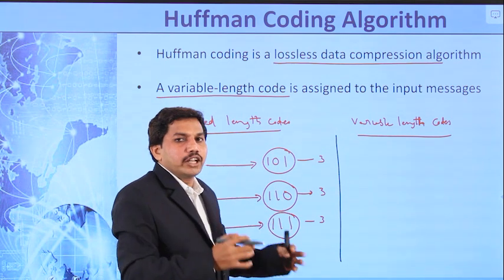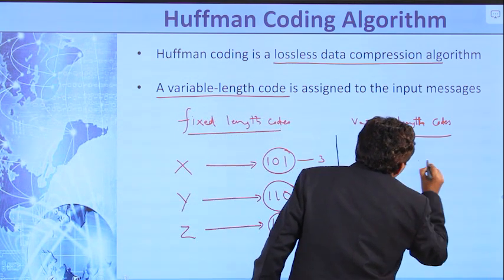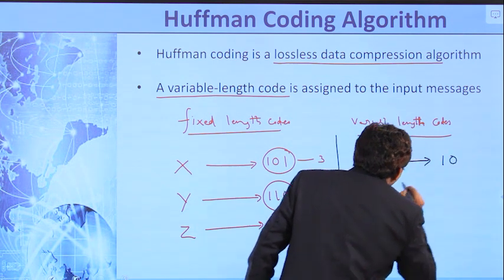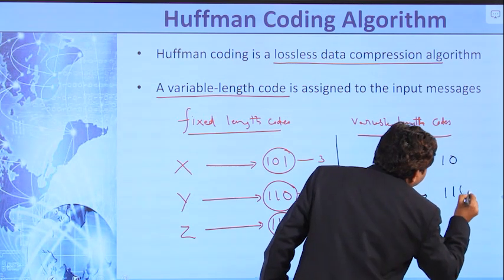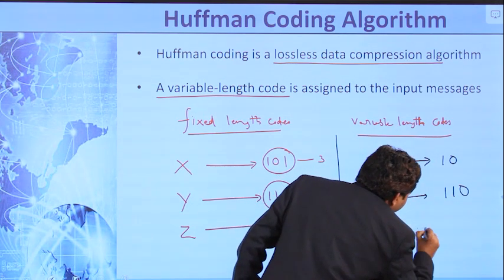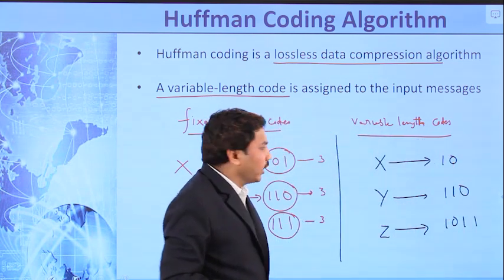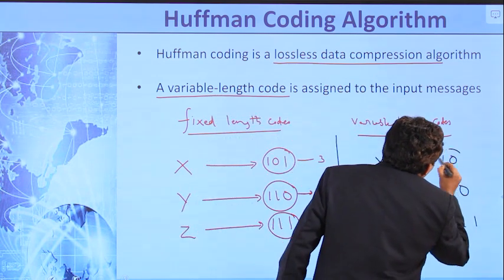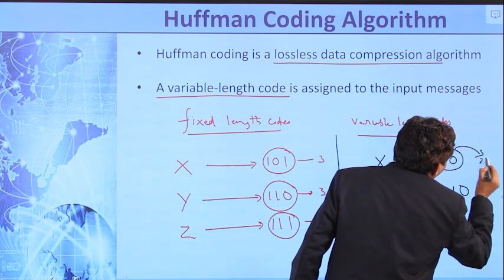In case of variable length codes, I am considering the same symbols. X is mapped to, let us say, 10. The symbol Y is mapped to 110. The symbol Z is mapped to 101. If you look carefully, the length of this code word, meaning the number of bits present in the code word, is 2.